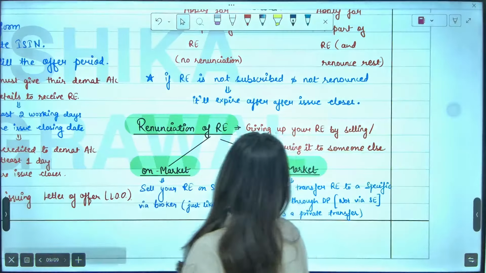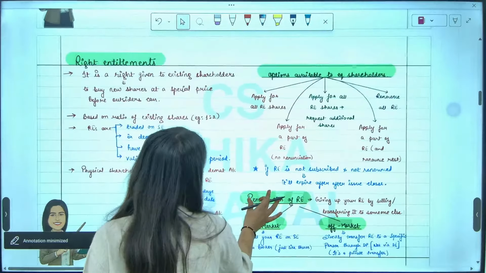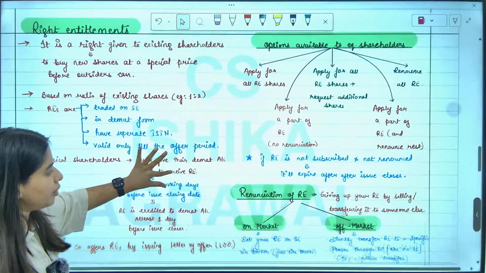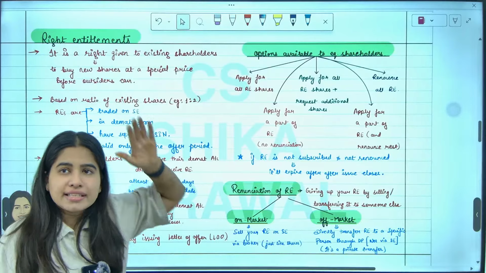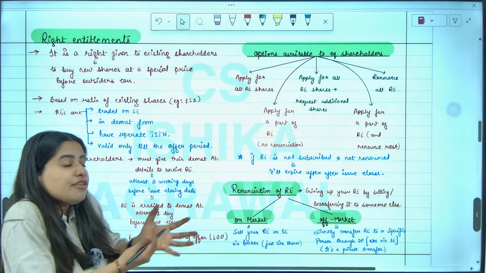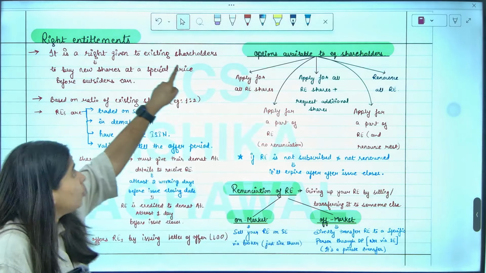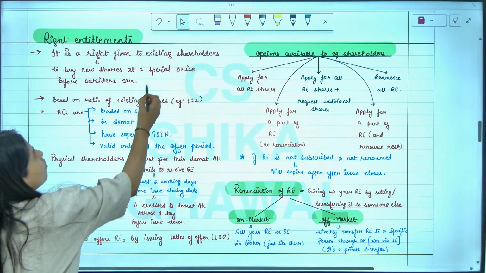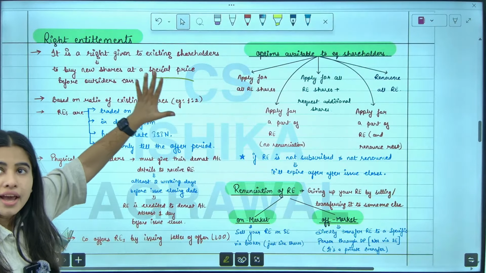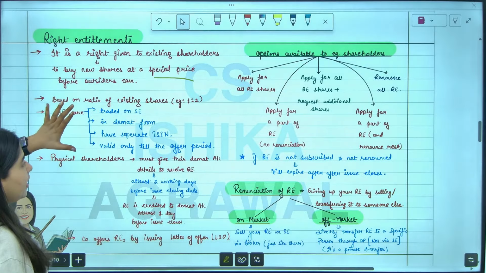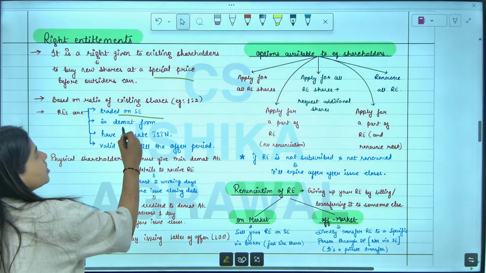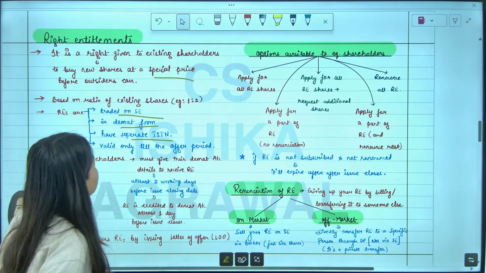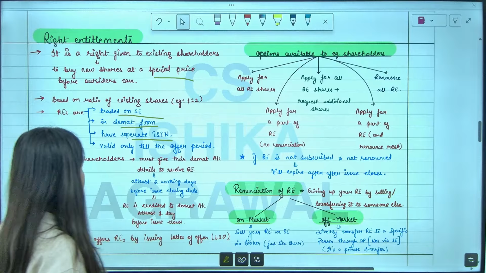With this, we are done with the topic of right entitlements, and I'll quickly repeat this once again. Everybody, right entitlement is like a rights offer where you give your existing shareholders the right to purchase new shares of the company at a discounted price. Okay, and these right entitlements are traded on the stock exchange. They are in demat form and they have a separate ISIN. Are we clear with this?